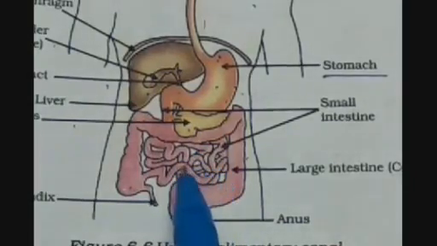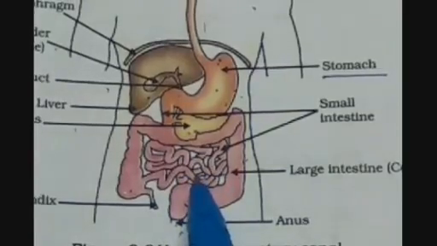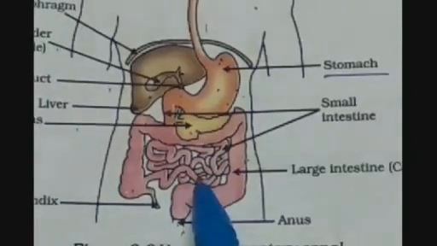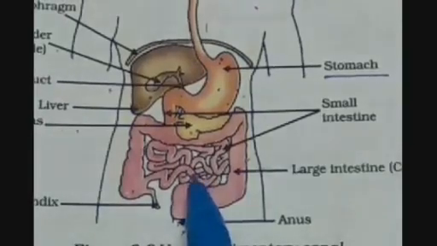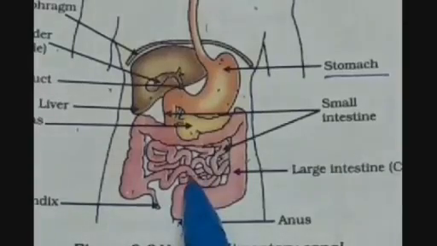Then the emulsified fats are digested with the help of the pancreatic enzyme called lipase, and converted into fatty acids. Carbohydrates are digested with the help of the pancreatic enzyme called amylase and converted into glucose.